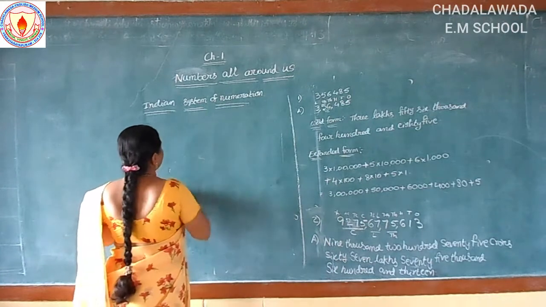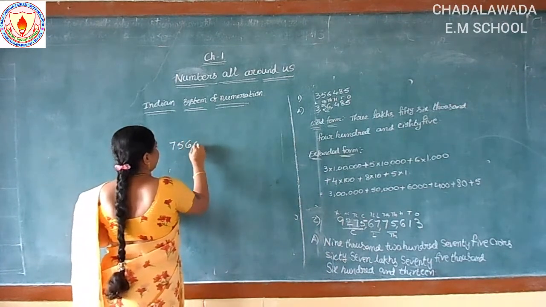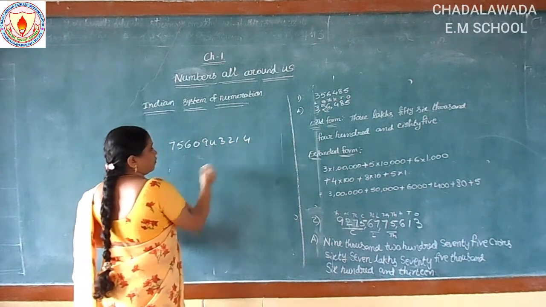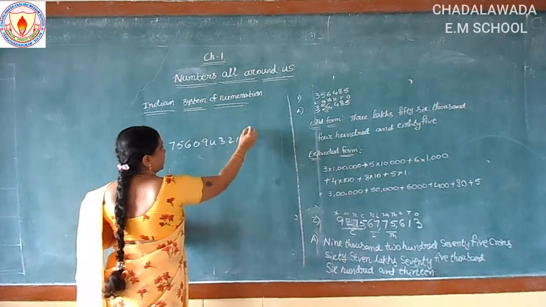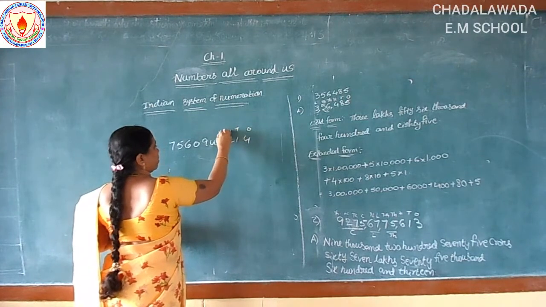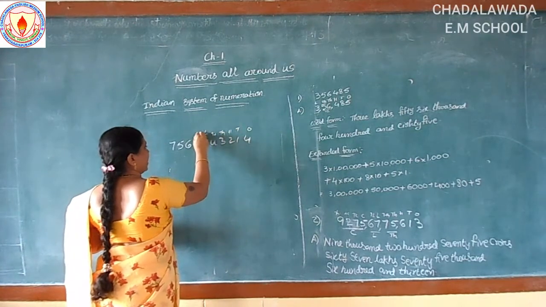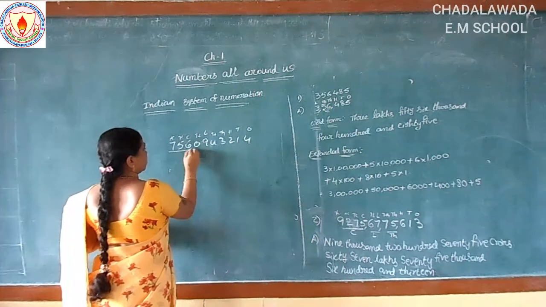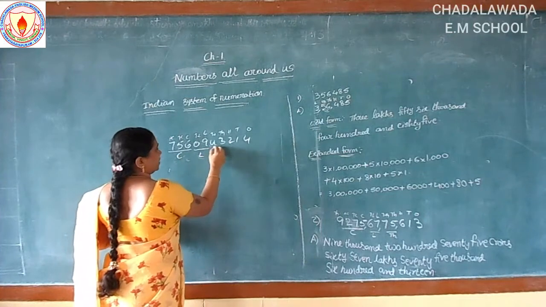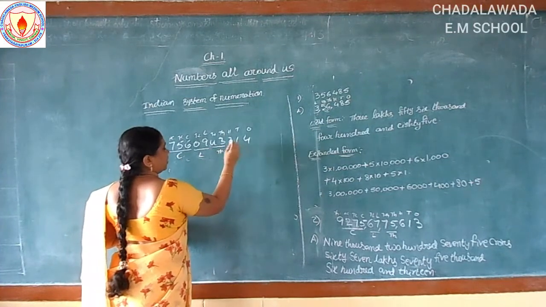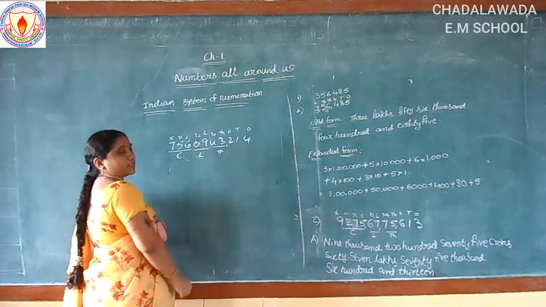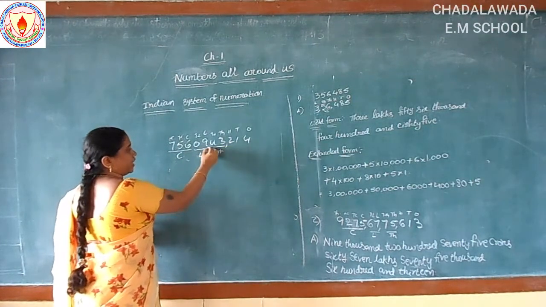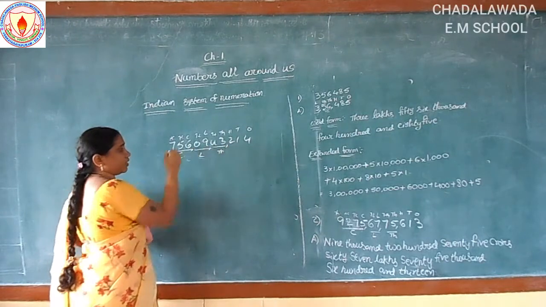So suppose they given 7560943214. First we put commas here, write place values ones, tens, hundreds, thousands, 10,000s, lakhs, 10 lakhs, crores, 10 crores, 100 crores. So this is the crores period, and this is lakhs period, and this is thousands period, and the remaining first basic place values. So at thousands place we put comma, at lakhs place we put comma, at crores place you put comma.